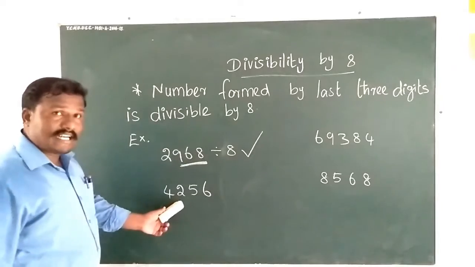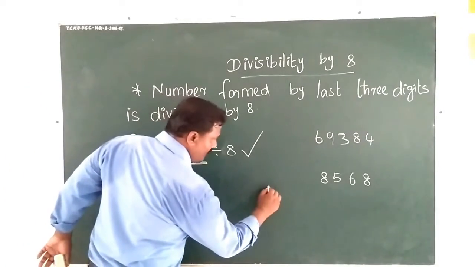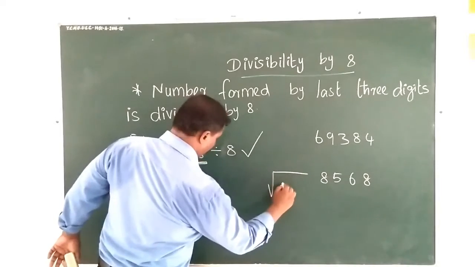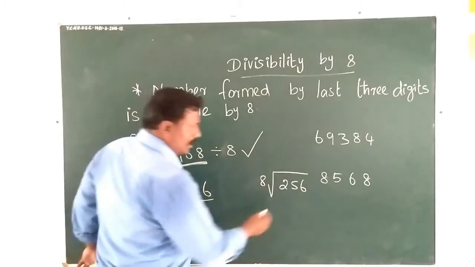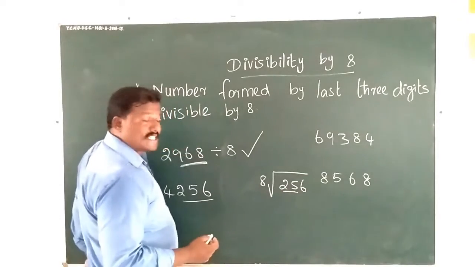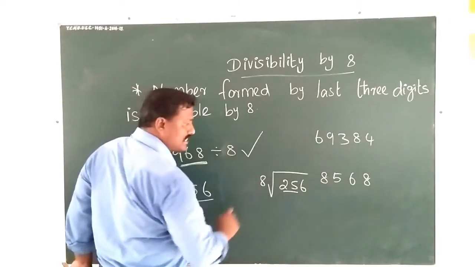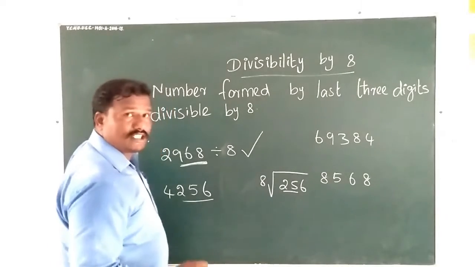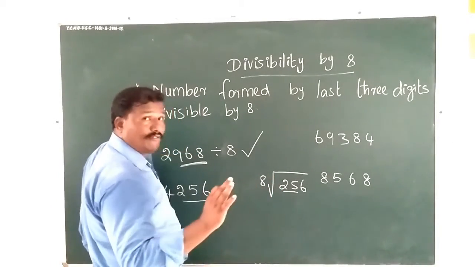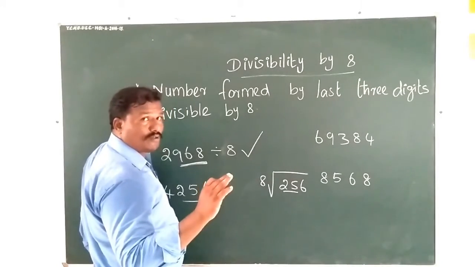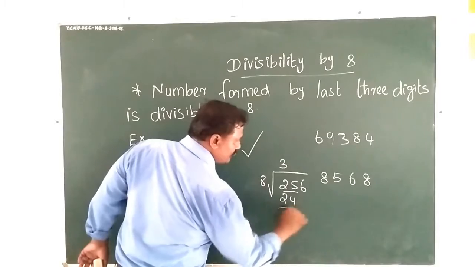Let me check another number. Take the last 3 digits and divide by 8. Let me take 2 digits as the dividend, because the dividend is small and the divisor is big. 8 3s are 24, remainder 1.